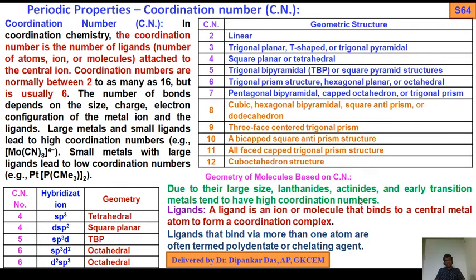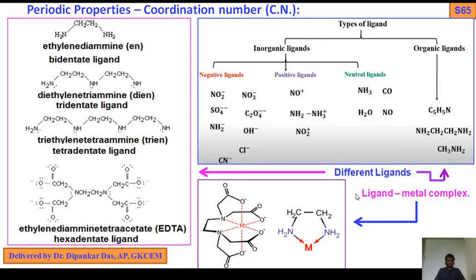Next, move on to another slide. Now, as we are talking about ligands, there are various types of ligands. Here you see, this is the classification of ligands. Ligands can be divided into two parts: inorganic ligands and organic ligands. Inorganic ligands are of three types: negative ligands, positive ligands and neutral ligands.